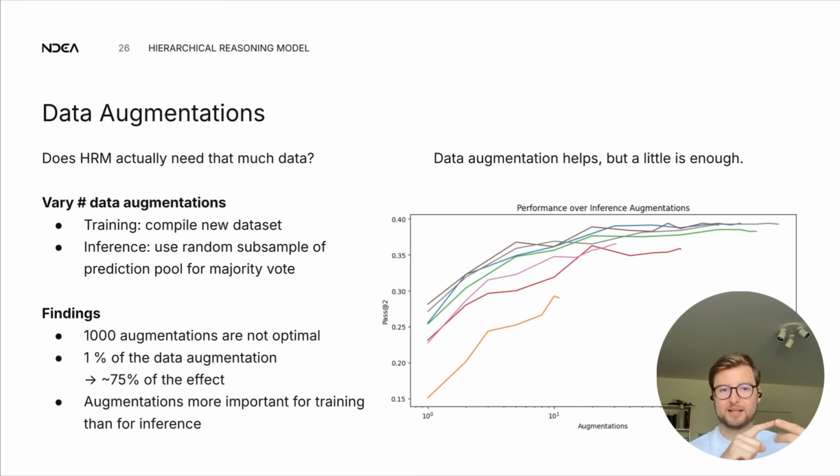They help. You need less than 1,000, but you still need some, maybe 30, maybe 100. But you need them at training time. You don't need them as much at inference time. So inference could actually be cheaper, because for every prediction you're trying to make, instead of doing it 1,000 times, it might be okay to just do 30 of them.